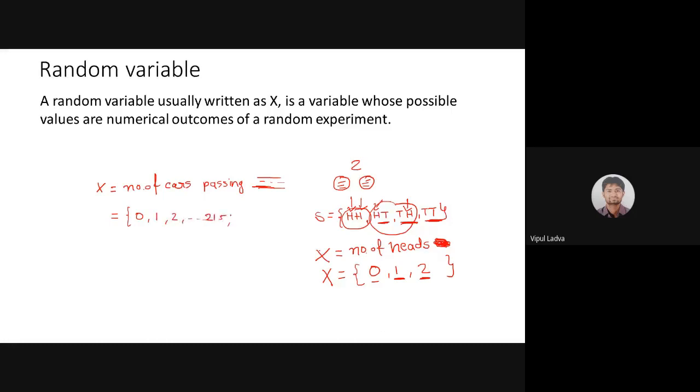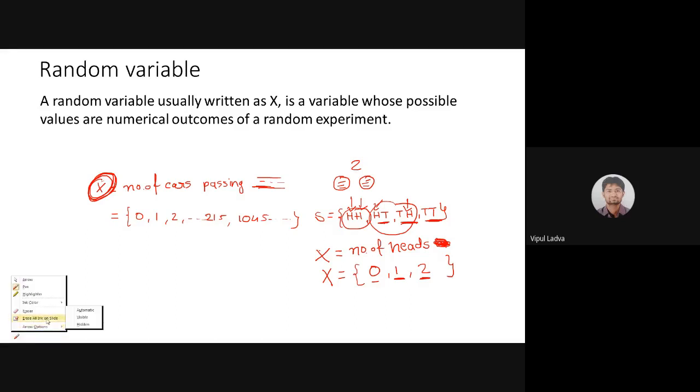It's quite possible 215. It's quite possible that it is 1045. So if we are going to associate a numerical value to the outcome, then such a variable is known as a random variable. This is a simple definition of the random variable.